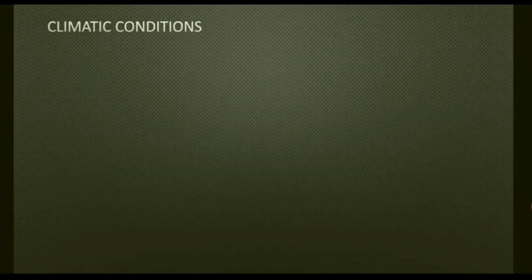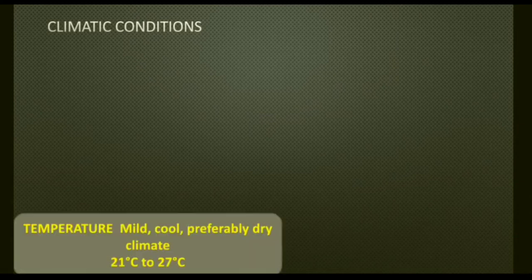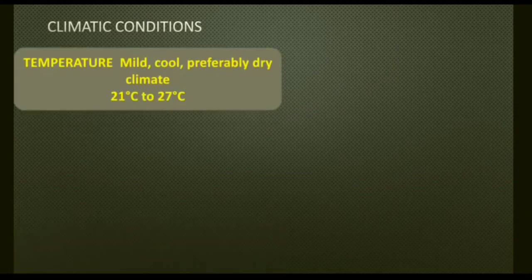Climatic condition for the growth of cotton crops. Temperature: mild, cool, preferably dry climate, that is temperature between 21 degrees Celsius to 27 degrees Celsius. At this temperature it needs plenty of sunshine. When days are warm and nights are cool, it is good for the crop.